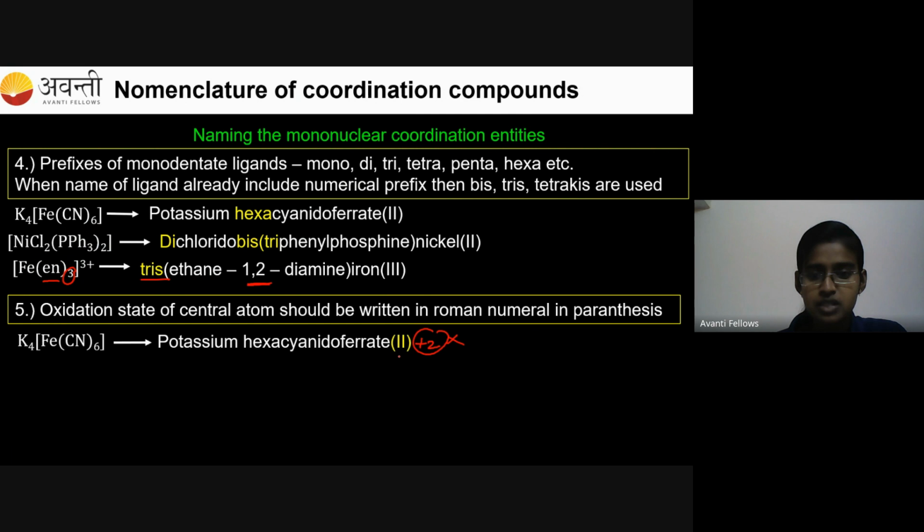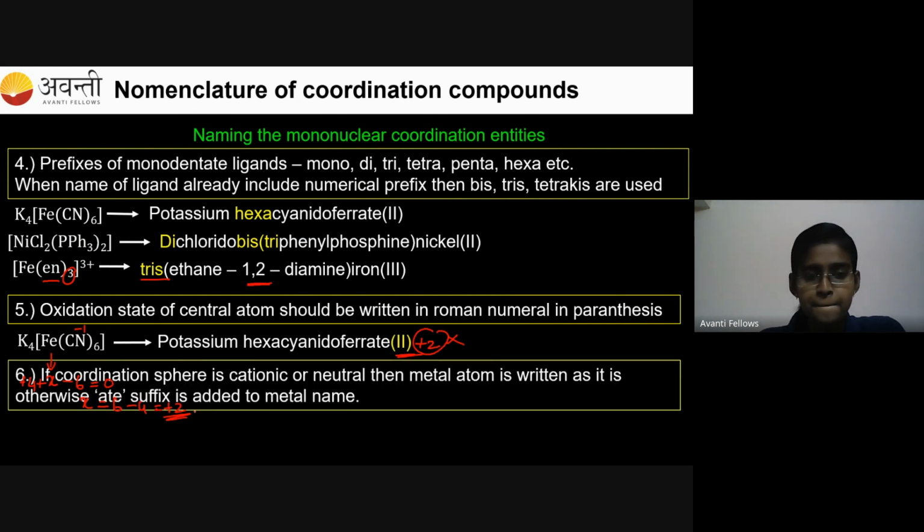So how is +2 the oxidation state of this ion? Let me take this ion as X. Since I'm having 4 potassium, the oxidation state of 1 potassium is +1. So it is +4 plus X. And for each cyanide, it is -1, right? So 6 cyanide we are having. So it is -6 equal to 0. And X is 6 minus 4, that will be equal to 2. So +2 is the oxidation state of the ion.